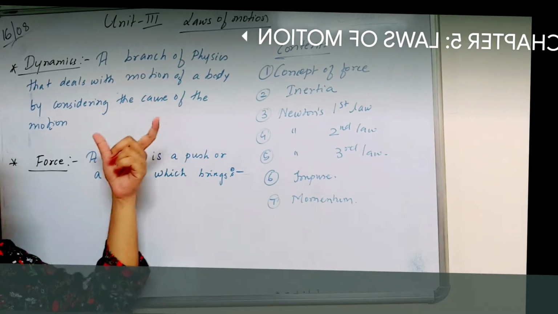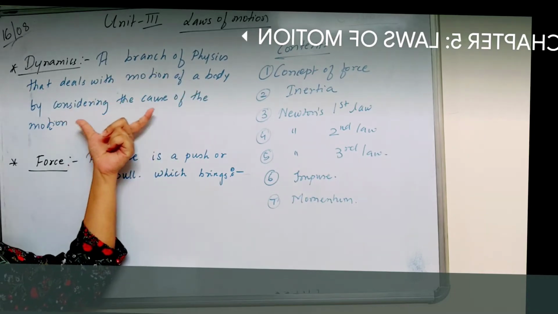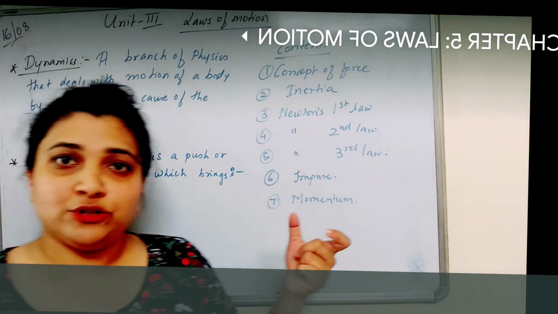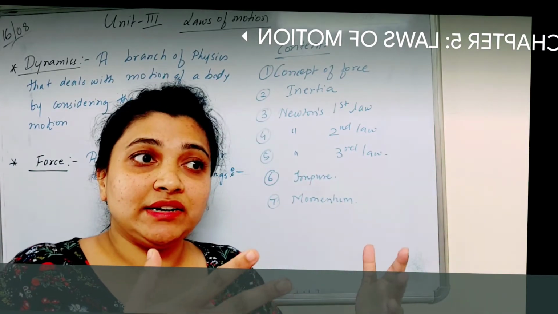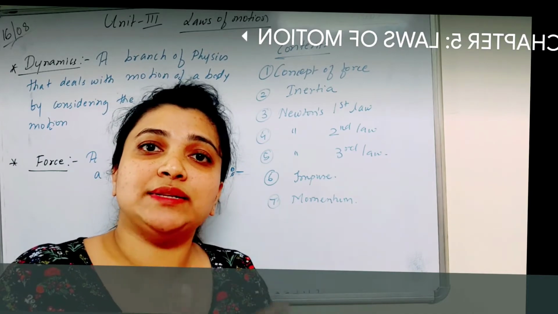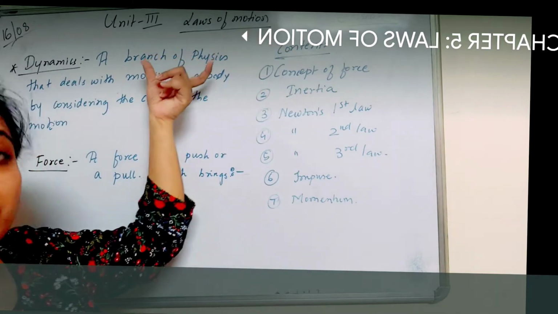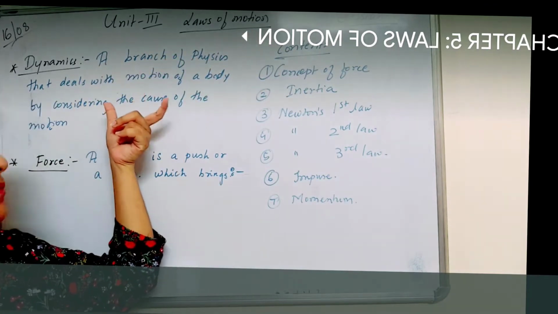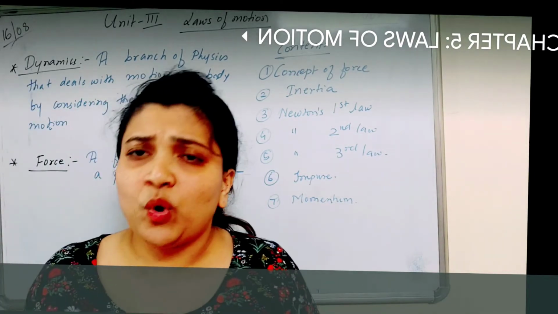It is basically a branch of physics that deals with motion of a body by considering the cause of the motion. So what is the cause basically? Why did it move? What happened to it? What is the cause that is responsible for that thing to move? All that is described in a branch of physics called dynamics. Okay, children?